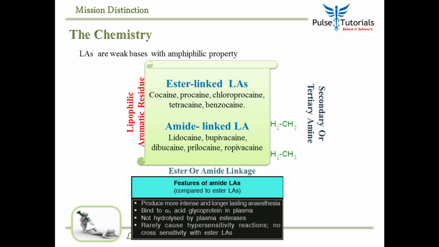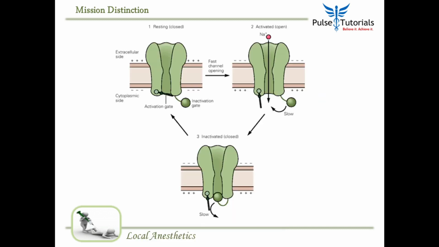They are not easily hydrolyzed by the plasma esterase, so they have a longer activity, because they are not broken down that easily. But ester links can cause hypersensitivity reactions. Amides don't have cross sensitivity with esters, and hence they are safer. And that's why amide linked local anesthetics are our favorite. We use them more as compared to ester linked ones.